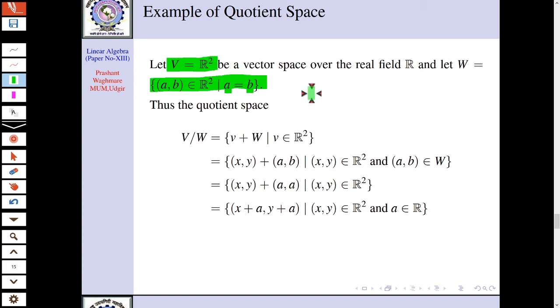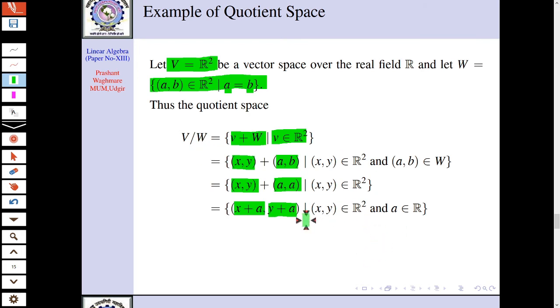Now how will the quotient space look here? V mod W equal to what? v plus W, where v is in R square, where R square is nothing but the vector space here. Now v is, suppose, an element of this form (x, y), and w is what? (a, b). Now as (a, b) is in W, what we should have? a equal to b. So I can write down here (a, a). So (x, y) plus (a, a), which is the same as (x + a, y + a). This is what? This is a quotient space.